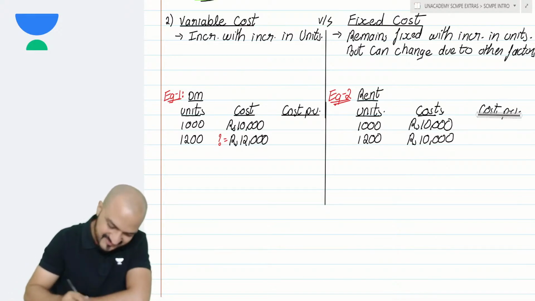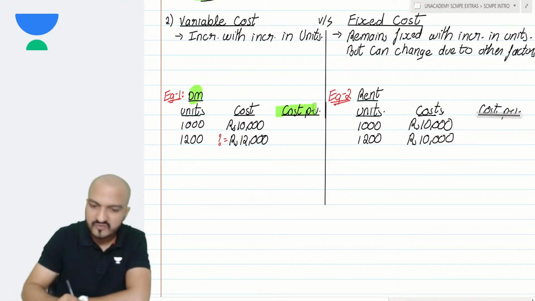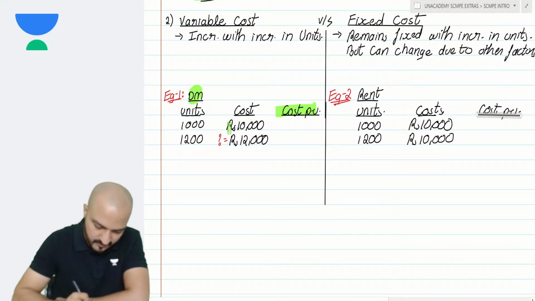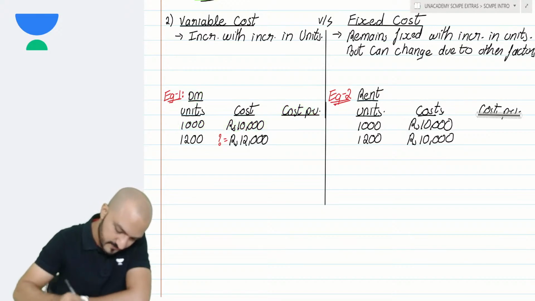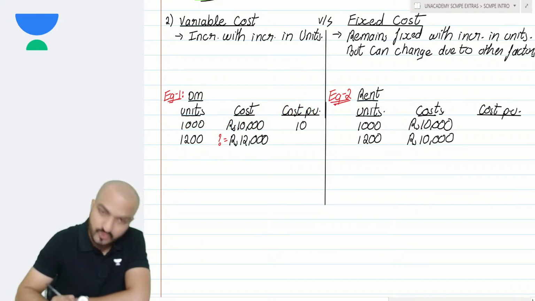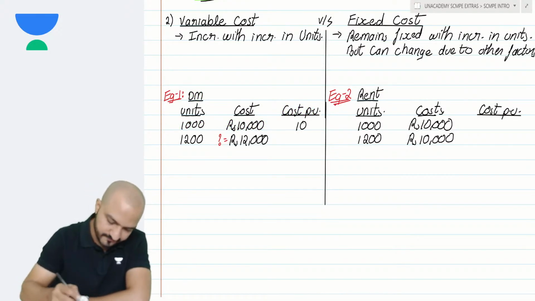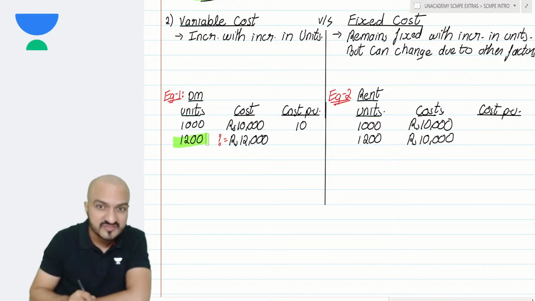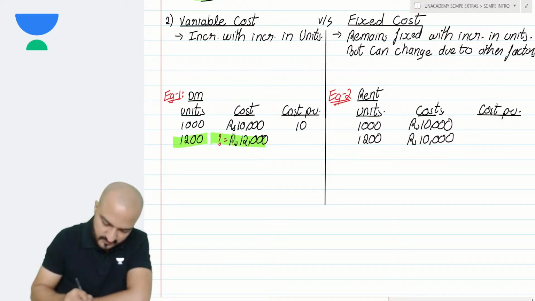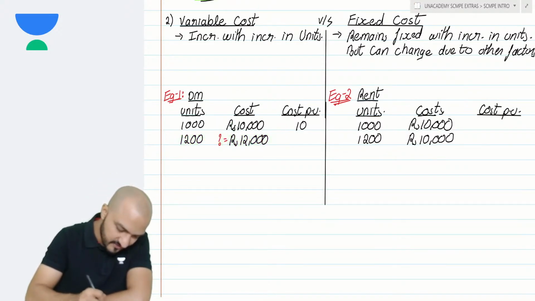Well, let's try this. In case of material, what will I get as cost per unit? 10,000 is my cost when I produce 1000 units, so per unit is 10 rupees. Also, for 1200 units, my cost is 12,000, so per unit is again 10 per unit.